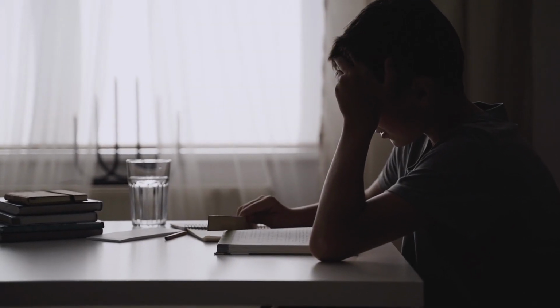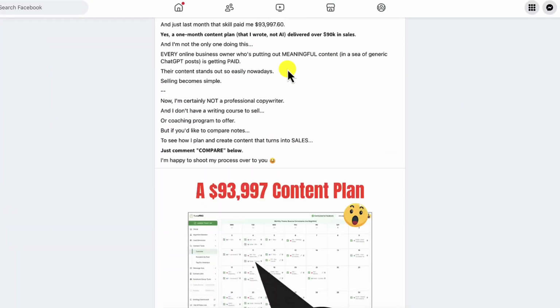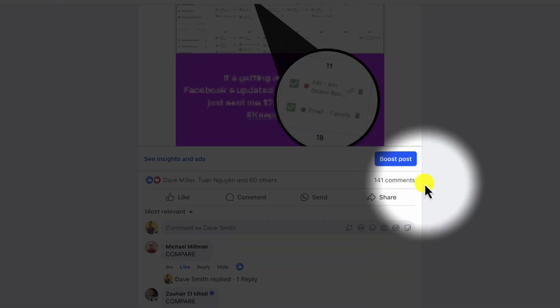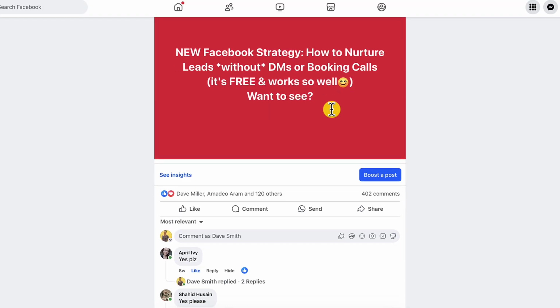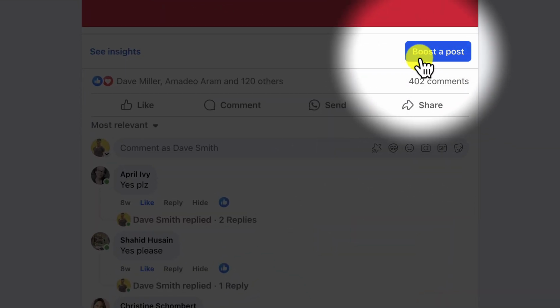I was fed up with the inconsistent engagement I was getting on my Facebook posts, and so I started studying the Facebook algorithm intensely, and I figured out a system that always gets my content lots of views and engagement. And it works on image posts like this, text and image. You can see this post here, 141 comments. It works on text only posts. You can see this post here, 402 comments.